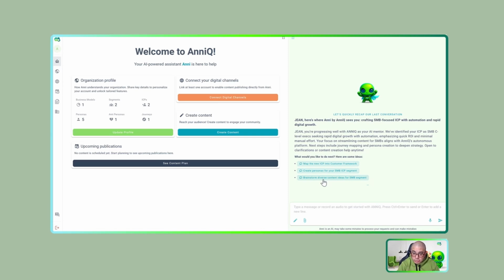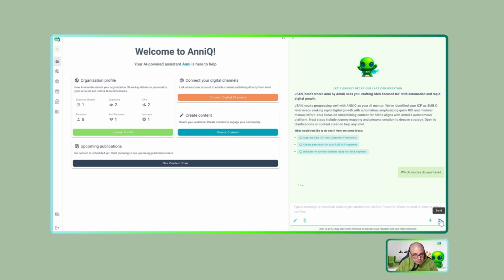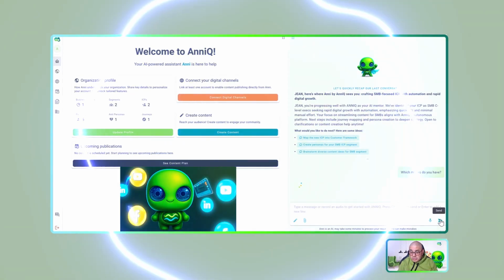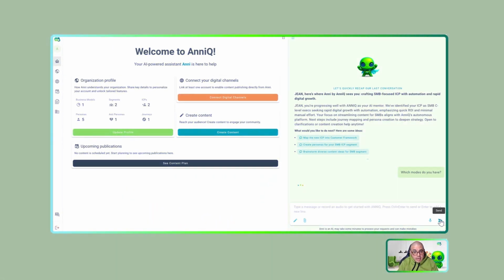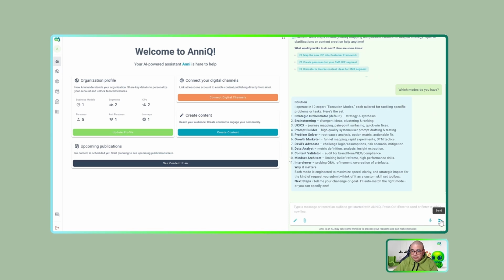And something that I invite you to discover is having a conversation with Anni and discovering the different modes that Anni has in the conversation. Let me show something. Which modes do you have? And let me hit send here. Anni can explain the modes that could help me have a better strategy and focus, and you can use Anni as your co-founder, helping you grow and build your business. Well, Anni has several modes here that you can use to keep improving and working. It is not only about content creation, but let's focus on content to finish this demo.